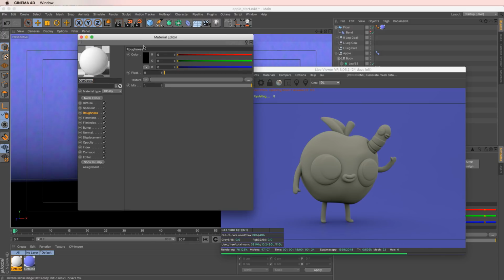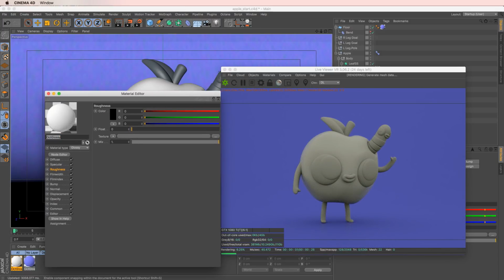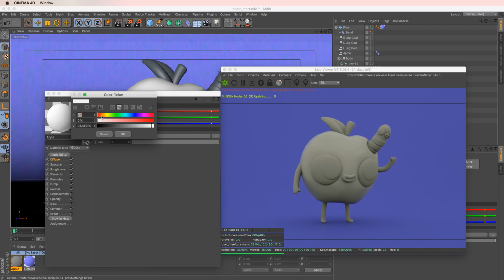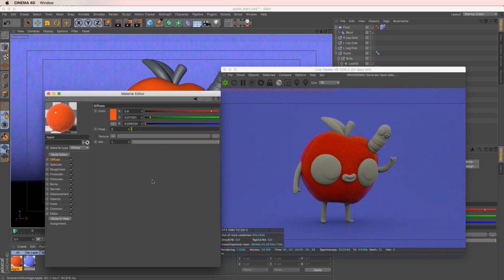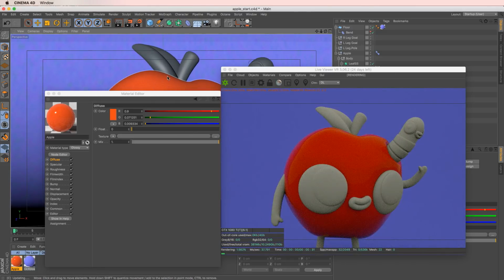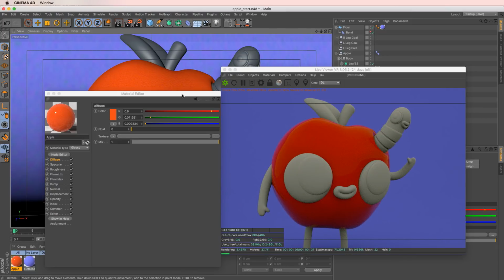Let's go into our options here, rename this Apple, and go into diffuse and give it a nice reddish orangish kind of apple material. This is looking kind of okay. I mean, it's Octane, so even that clay render looked pretty dang good. But we see just a very subtle hint of a reflection, because we don't have anything in our scene for our objects to reflect.